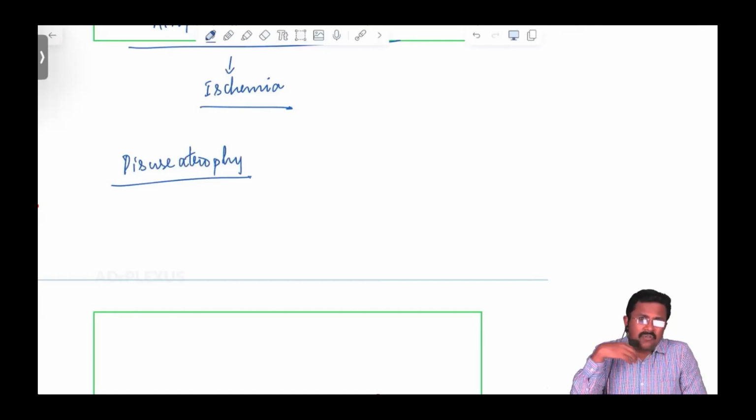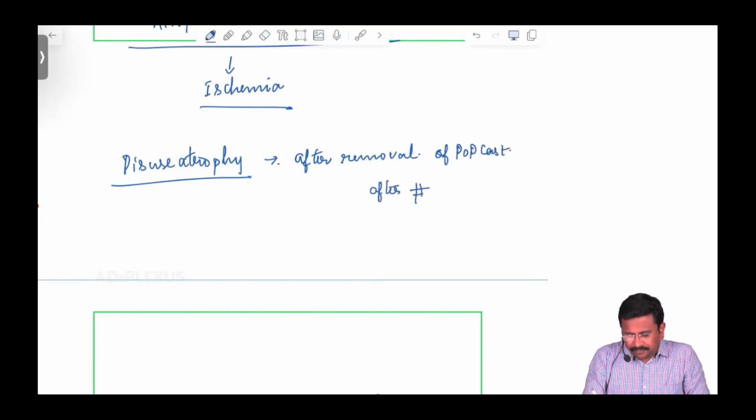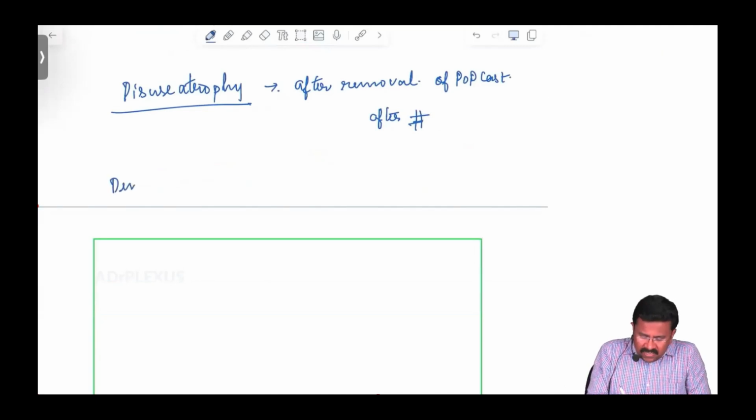So after you remove the POP cast, this will result in disuse atrophy, after a fracture.